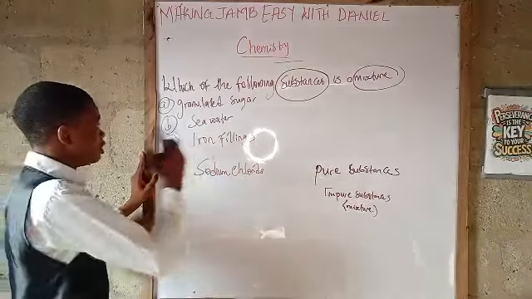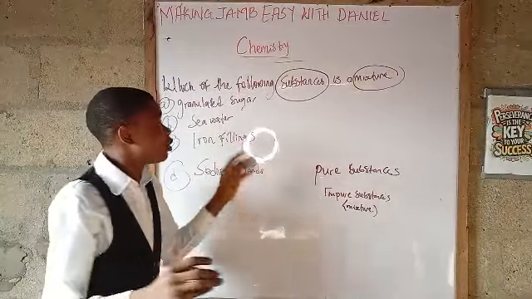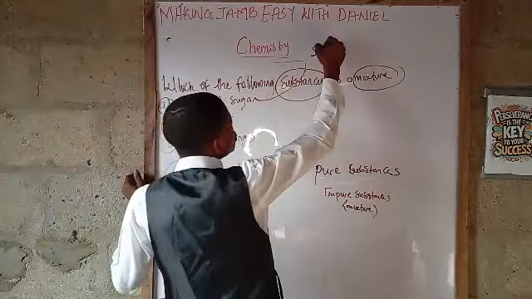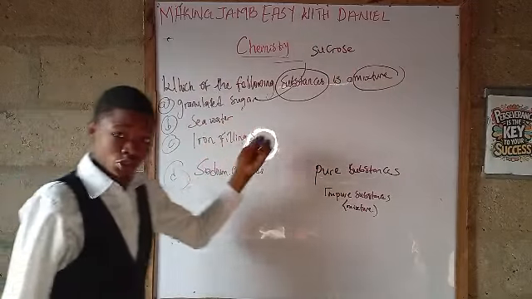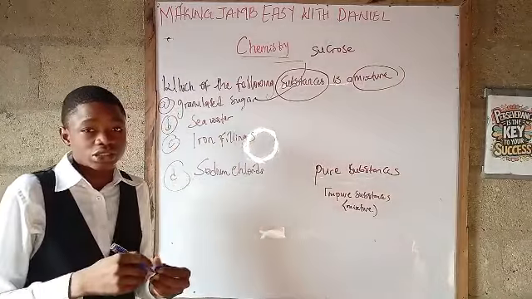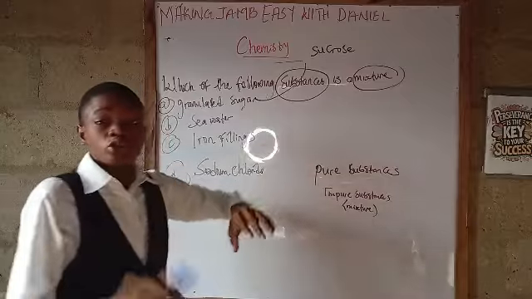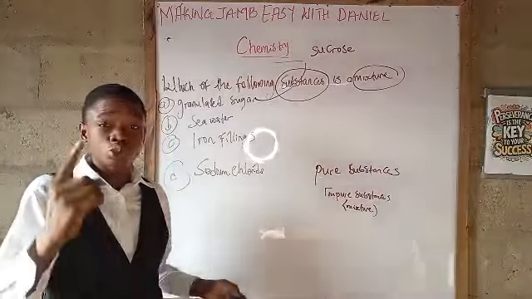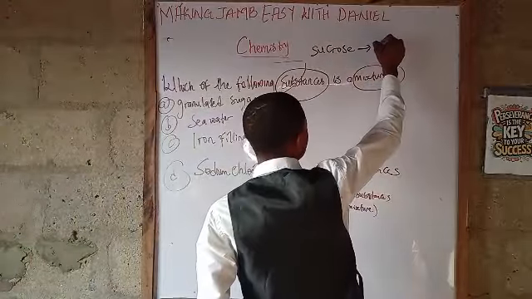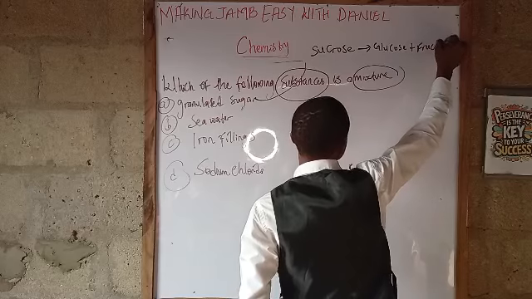That is why I'm here to break this down for you. Now let's start with granulated sugar. Granulated sugar is another name for sucrose. Do not be confused. This is the sugar that most of us use to drink Gari, our Gari drinkers signify in the comment section. So this is what we use, granulated sugar, and sucrose. Sucrose is a disaccharide comprising two monosaccharides, that is a unit of glucose and a unit of fructose.